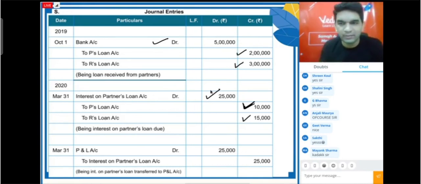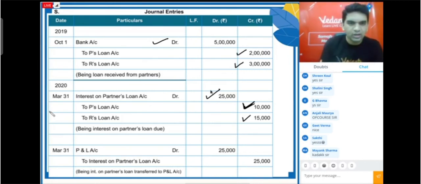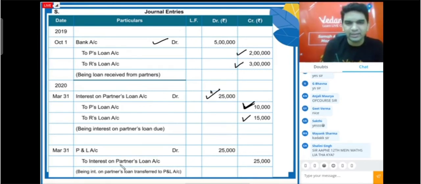Guys, please always remember, whenever you write any entry, please avoid this type. I have already cleared my 12th, so I can use short forms, but you have to pass your 12th standard, so always avoid abbreviations. You should write profit and loss account clearly. Okay, try to avoid abbreviations. That is my suggestion. Okay, so profit and loss account debit to interest on partner's loan account.